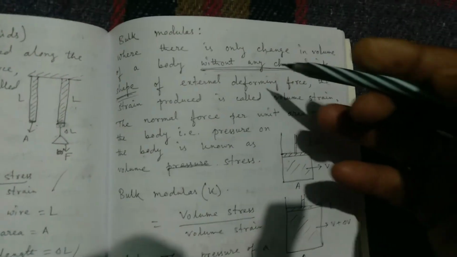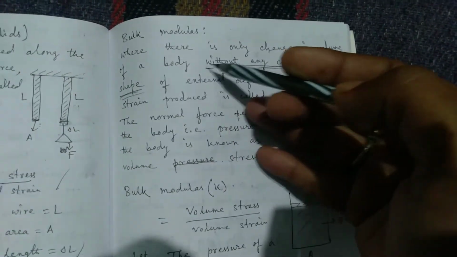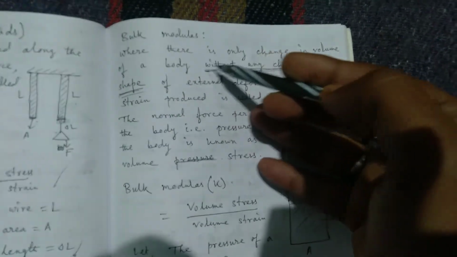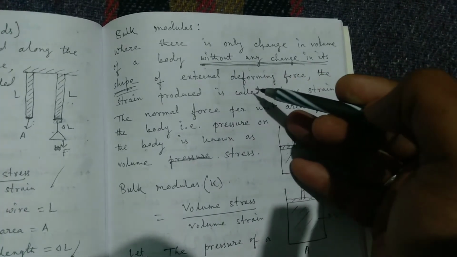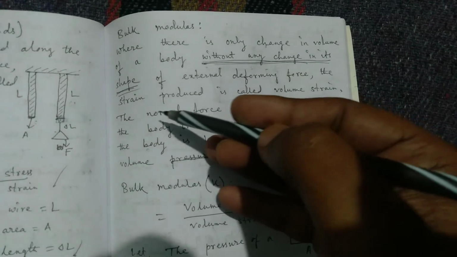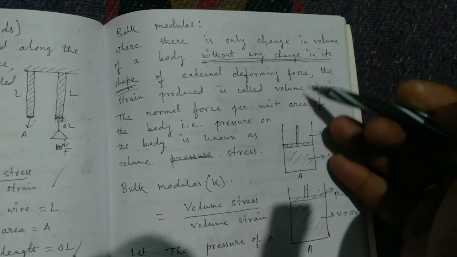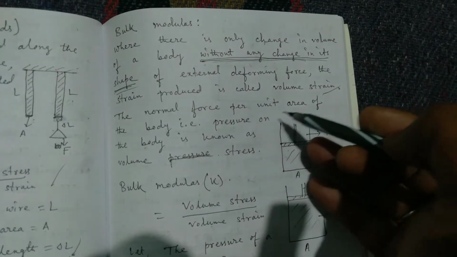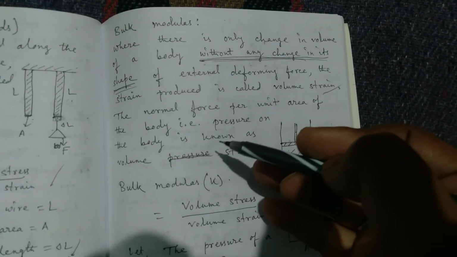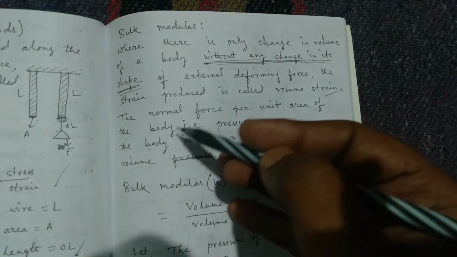Now we will discuss the bulk modulus, which is for liquids or gases. So what is the bulk modulus? Where there is only a change in the volume of the body under the external deforming force, the strain produced is called volume strain, the change in volume, and the stress produced is called volume stress or pressure.